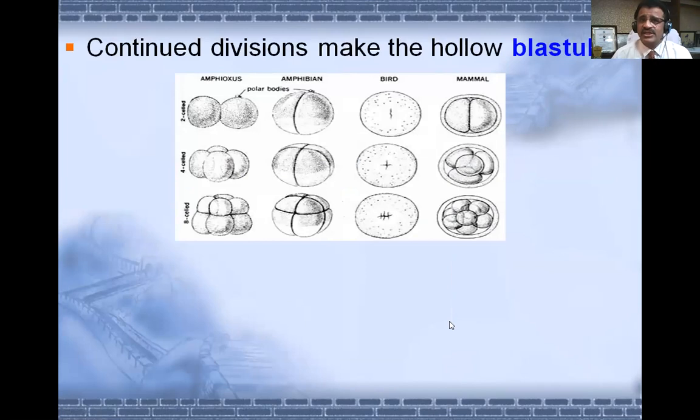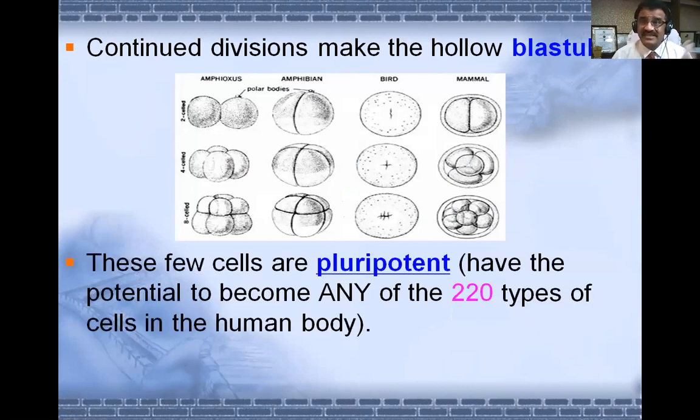Continued divisions make the hollow blastula as it advances, and the cells which are found in the blastula, we call the inner cell mass. These cells are pluripotent. That means they have the potential and capacity to become any of the types of cells in the human body. I told you during the study of cytogenesis and cytokinesis that there are around 200 to 220 types of cells in the human body.